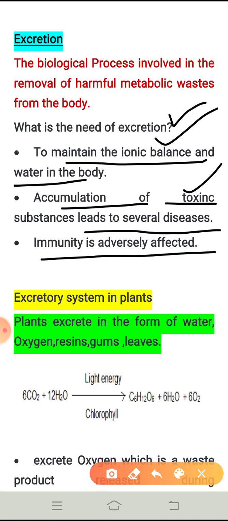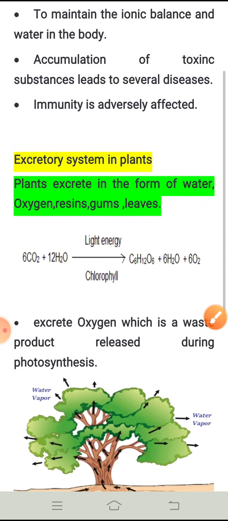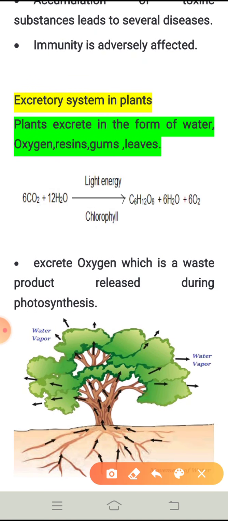The excretion is important. What are the things we are excreting? We are excreting the toxic substances. So when the toxic substances are excreted, we can maintain the ionic balance, the water level, and our immune system can also be kept healthy. Okay? So now let us understand the excretory system in plants. If you look at the process of photosynthesis, you can easily understand what products are being formed. Before that, I would like to tell you how and what the plants excrete.